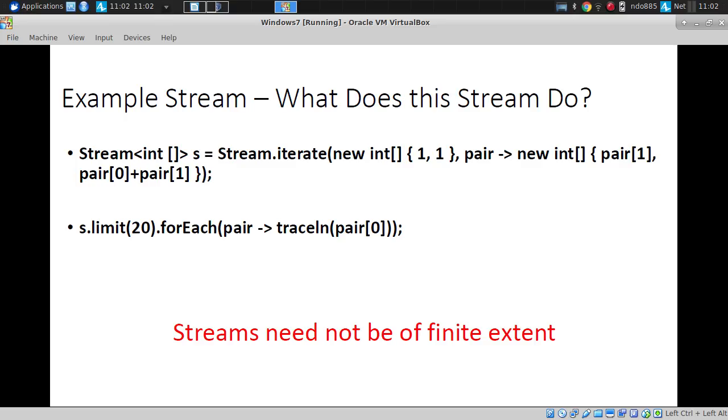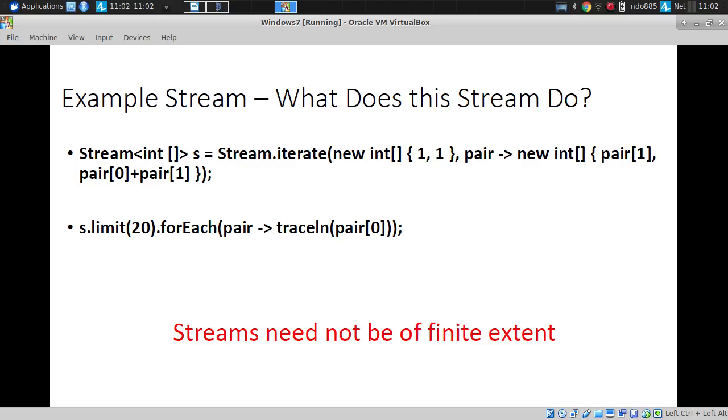It's the Fibonacci numbers, ladies and gentlemen. The Fibonacci numbers are represented by the first element, I think, of each of the pairs within it, each of the int arrays.